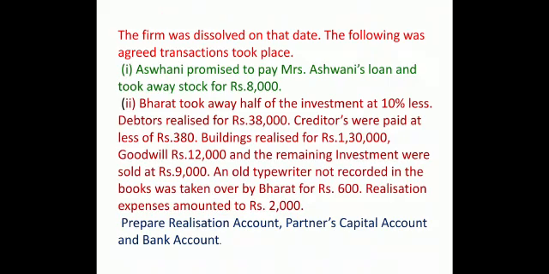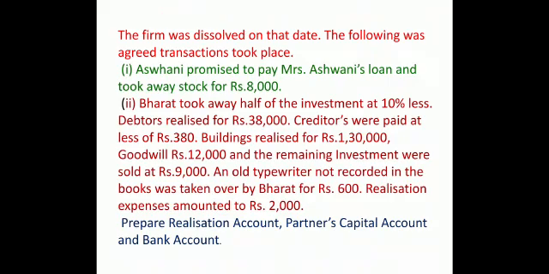Agreed transactions. First, Ashwani promised to pay Mrs. Ashwani's loan and took away stock at 8,000. Means Ashwani has taken one liability. He will pay his wife's loan. So, no payment will be made from bank for his wife's loan. That will be taken over by Ashwani, right? Plus, along with that, he is taking over the stock, one of the assets, for rupees 8,000.